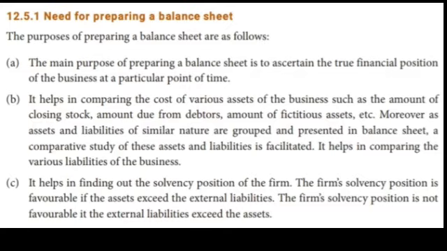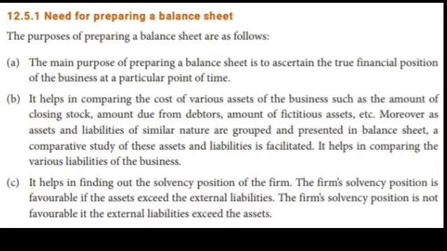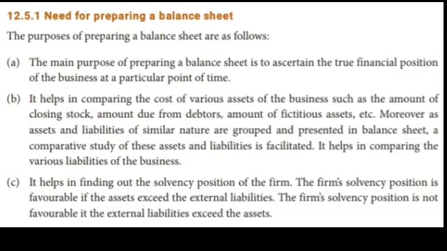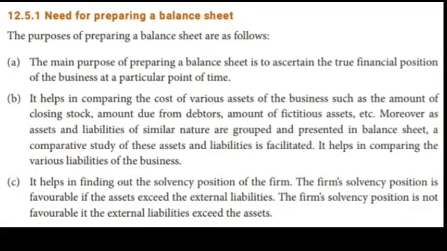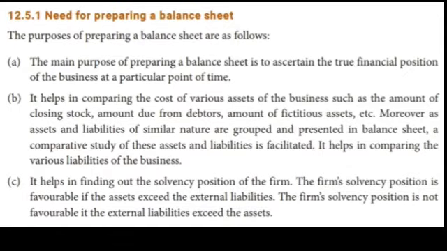Second, it helps in comparing the cost of various assets of the business, such as the amount of closing stock, amount due from debtors, amount of fictitious assets, etc. Moreover, as assets and liabilities of a similar nature are grouped and presented in the balance sheet, a comparative study of these assets and liabilities is facilitated.